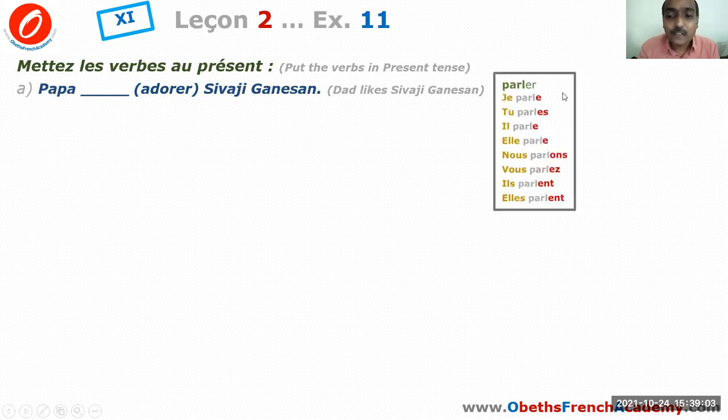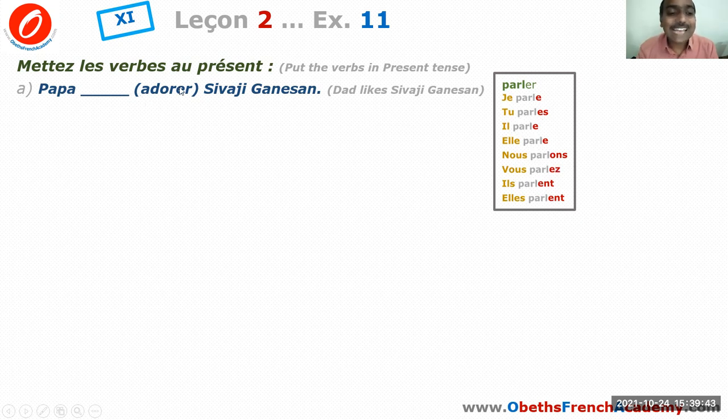Let's check out. For example, if the verb is parler, parler ends with ER. Now how will you get your stem? By removing the ending ER, you get your stem PARL. Now see, the stem remains the same for all the subject pronouns. But what will change? The endings will change. So for je, it is E. For tu, ES. For il and elle, it is E. For nous, ONS. For vous, EZ. For ils and for elles, it is ENT.